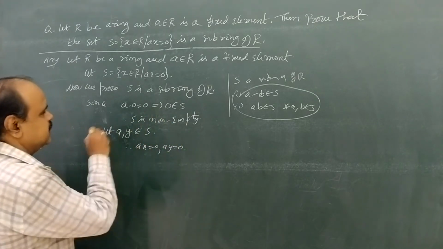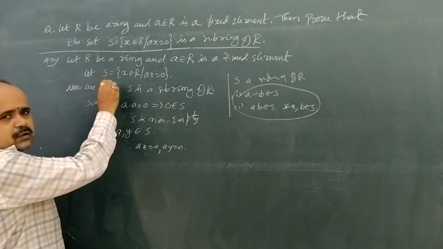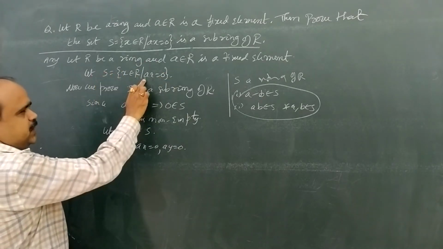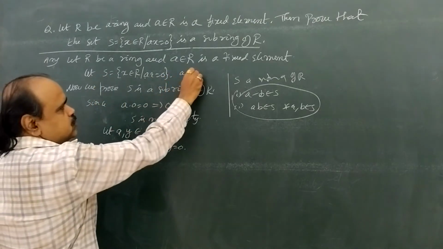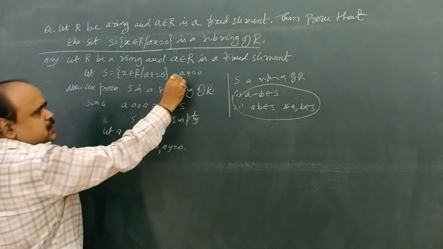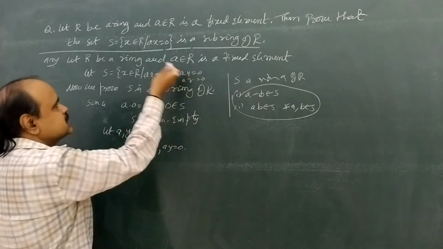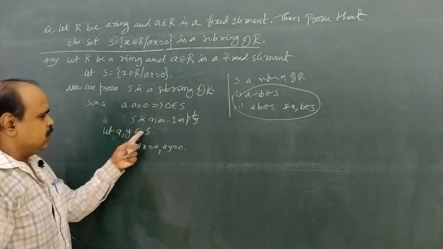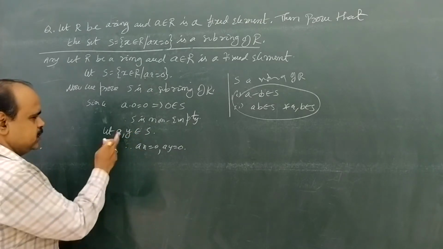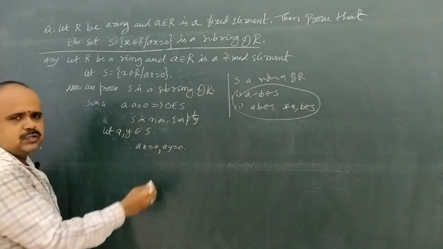Again see the definition or nature of S. If ax equal to 0, then x belongs to S. If ay equal to 0, then y belongs to S. If az equal to 0, then z belongs to S. So here we take x, y belongs to S. Therefore ax equal to 0, ay equal to 0.